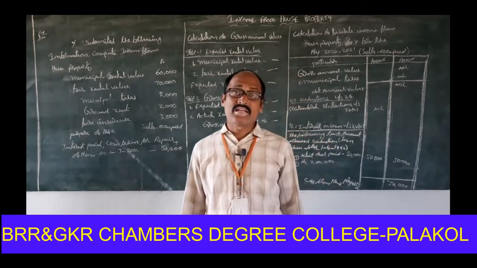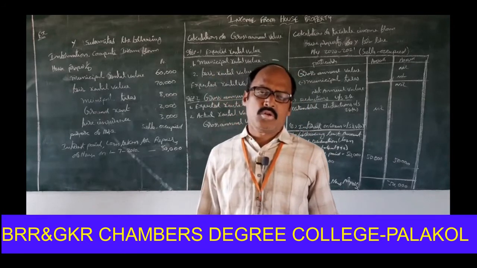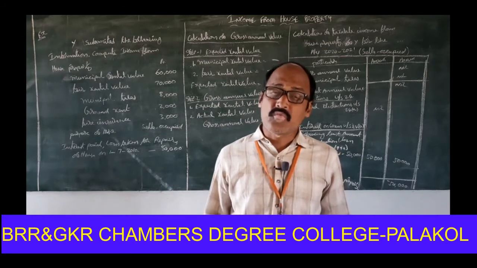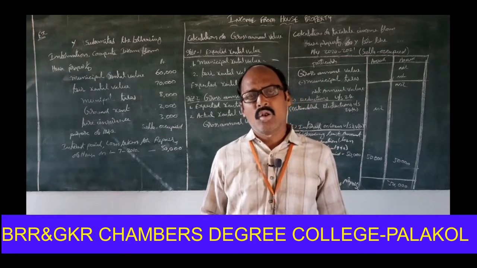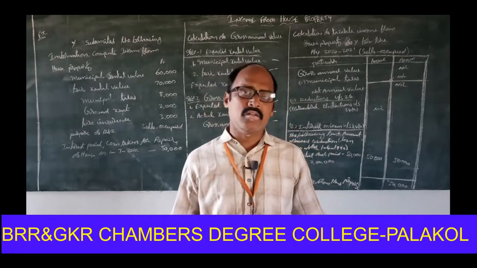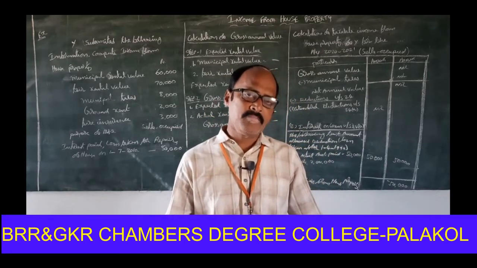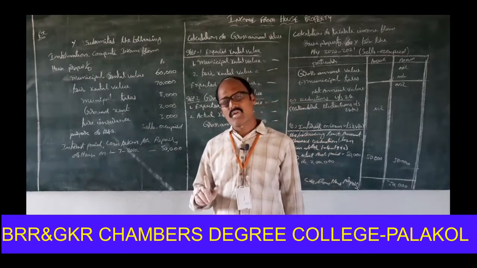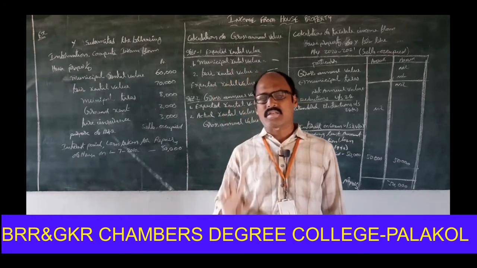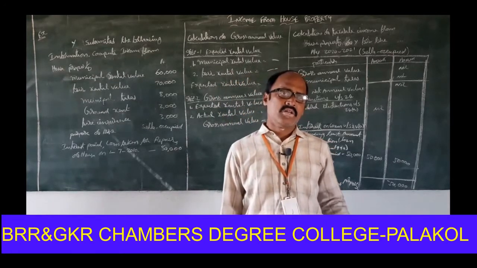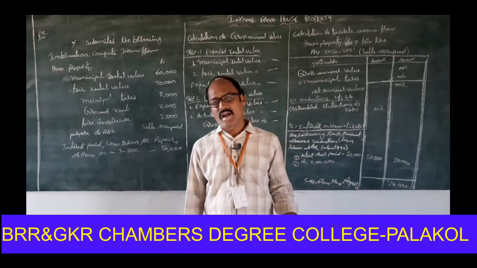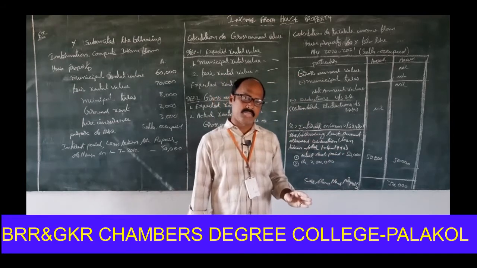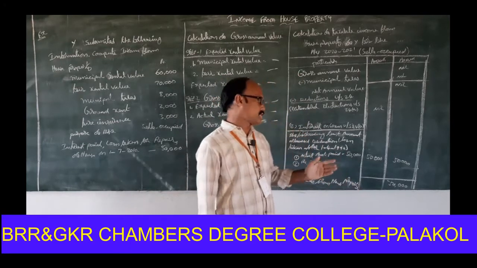If the loan is taken before 1/4/1999, for interest paid on loan, the following least amount is allowed as deduction: 1, actual amount paid; second one, rupees 30,000. Next, if the loan is taken after 1/4/1999, then the following least amount is allowed as deduction.